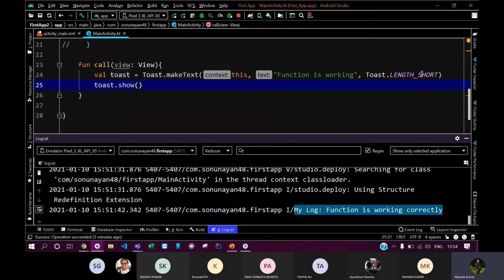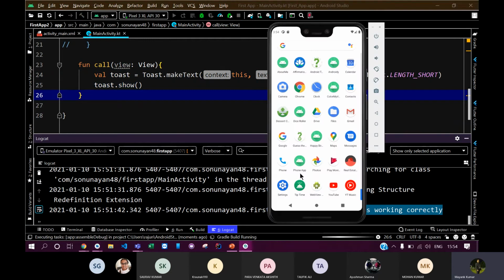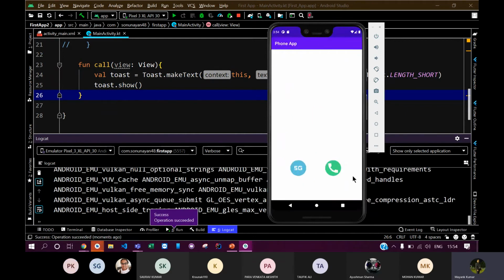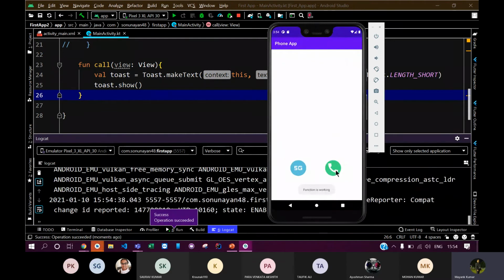So now the message will be shown. Let me run the app again. My app is now running, and I can see that my function is working correctly.